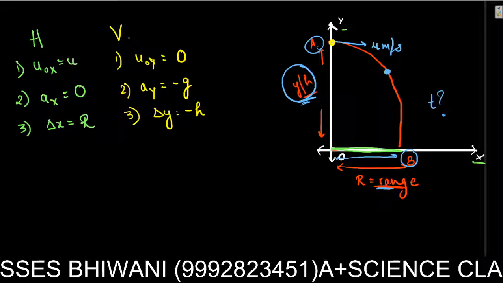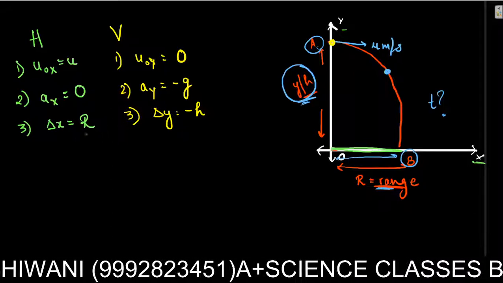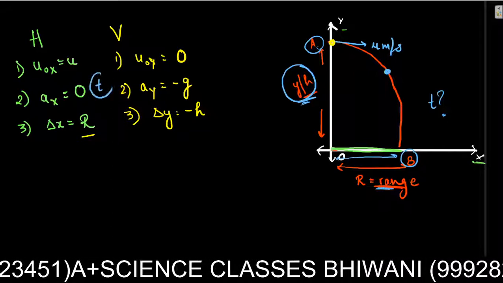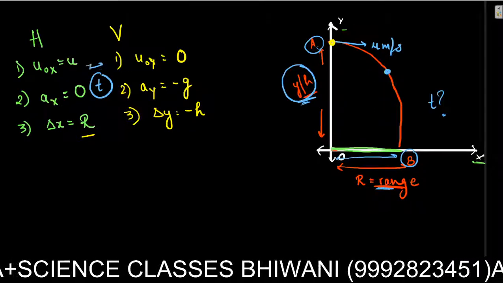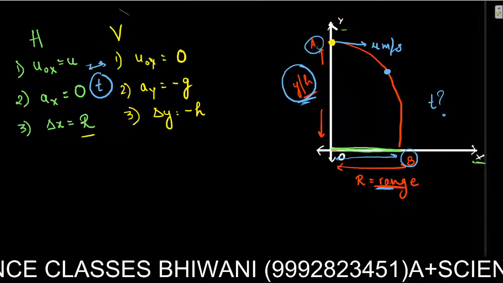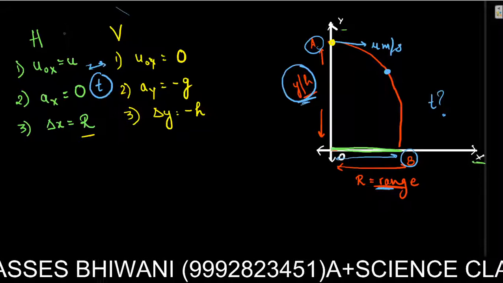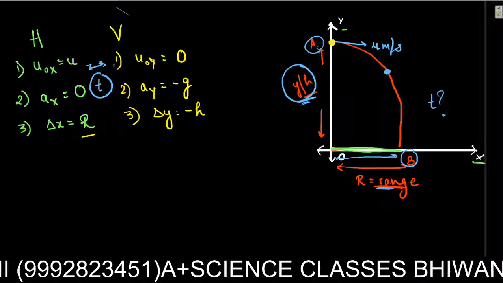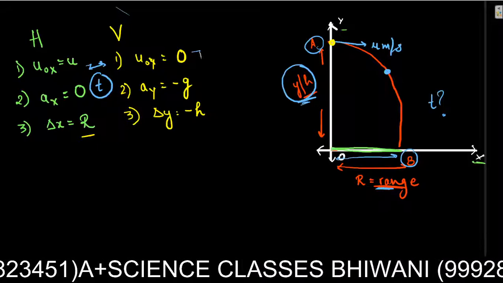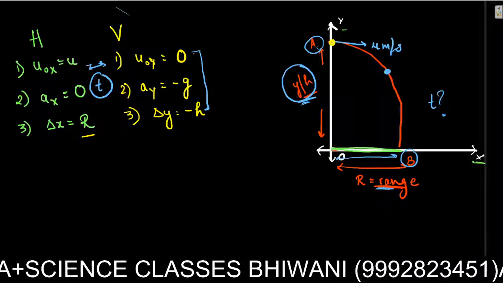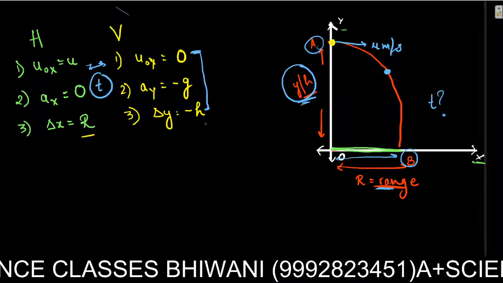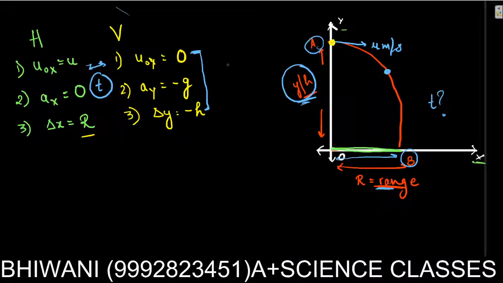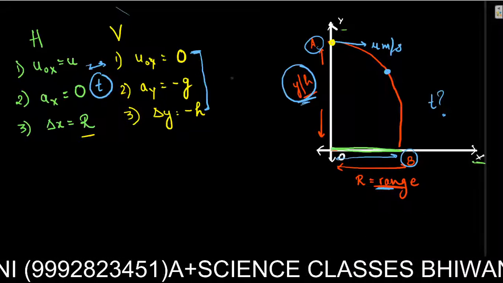So what are the things we want to find out? That is r and t. Time is something that connects both these relations, because the time taken for the vertical flight and the time taken for the horizontal flight is going to be the same. So these two equations are connected by the time. You see we have more knowns. We know many things in the y direction and not in the x direction. So I am going to start with the y direction. There are fewer variables here.